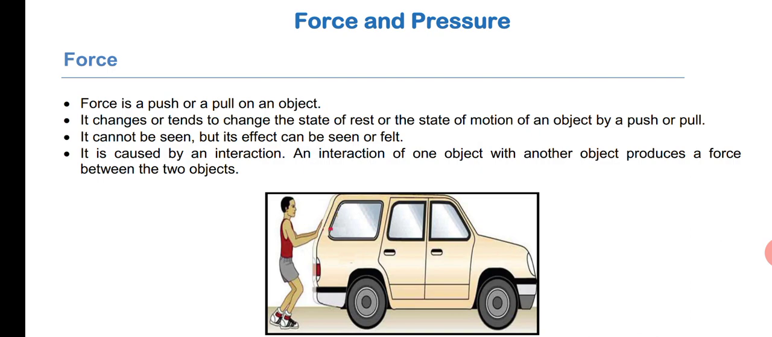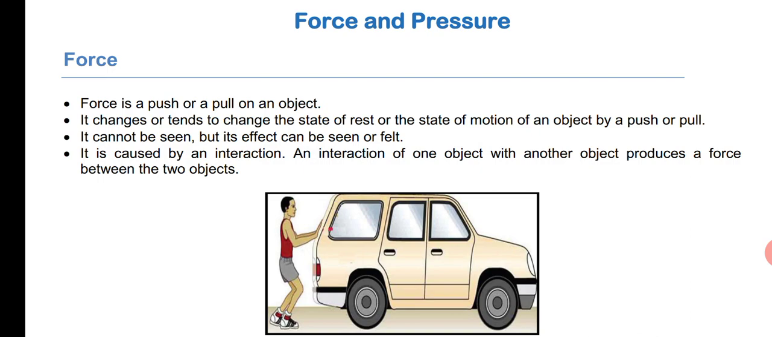So that is why any physical quantity which has both magnitude as well as direction, such physical quantities we call vector quantities. I hope you know now what is rest, what is motion, what is a physical quantity, what is a scalar quantity, and what is a vector quantity. Let me recap once again.